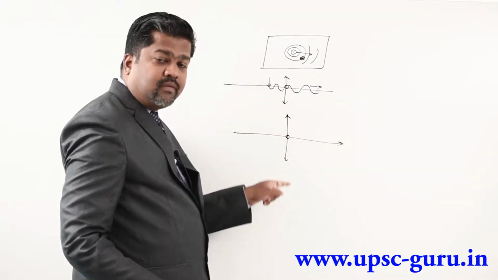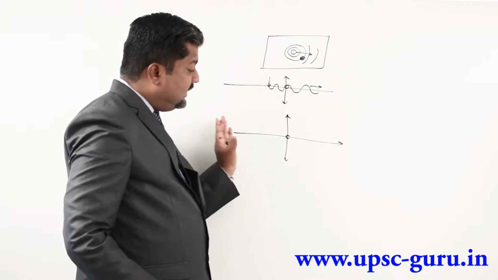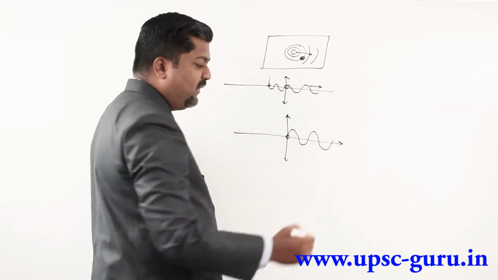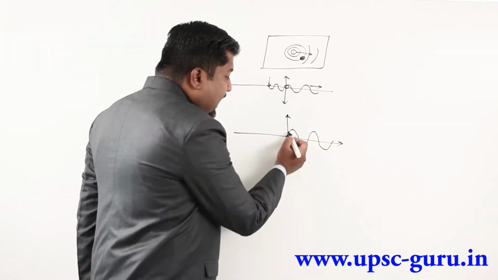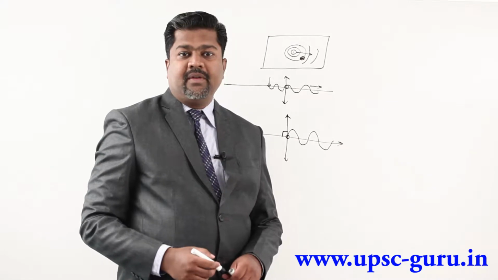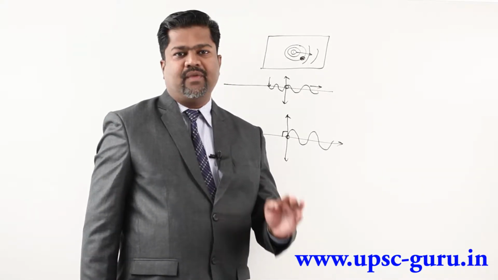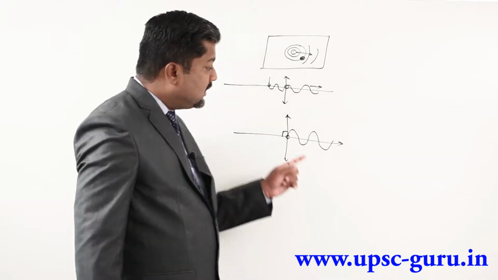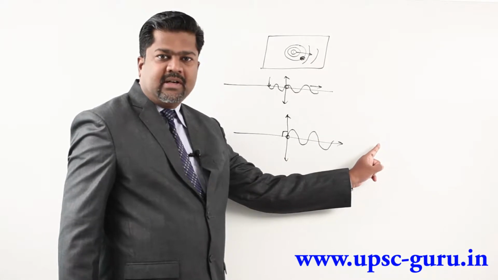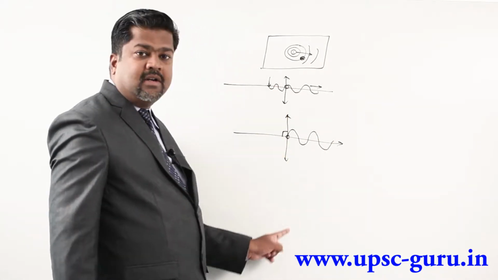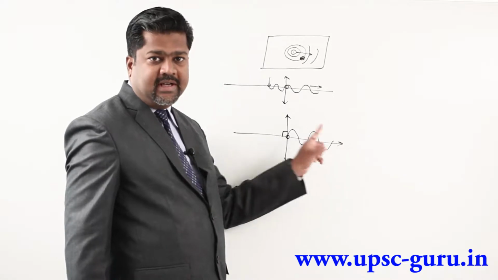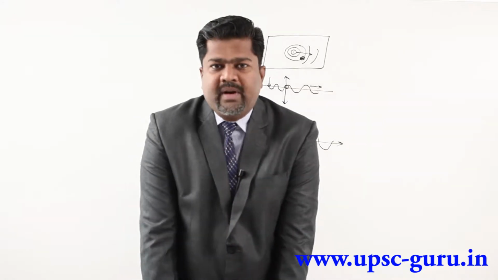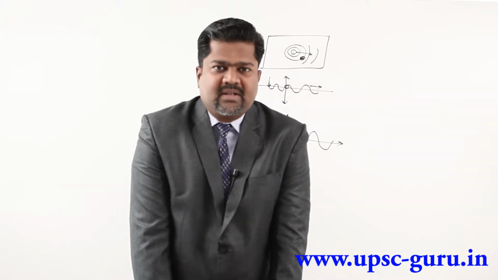So this is the direction of oscillation or vibration, whereas this is the direction of wave propagation, because you will observe the wave is moving towards this periphery. So both directions are perpendicular to each other. We are calling this a transverse wave. Getting the idea why we are calling this wave a transverse wave? Because the wave propagation direction is different, whereas the particle oscillates in the perpendicular direction, and therefore we are getting a perpendicular direction here. So this type of wave we are calling a transverse wave.